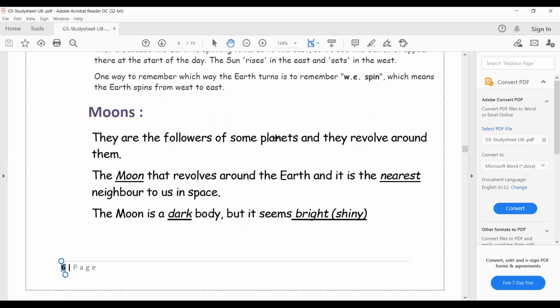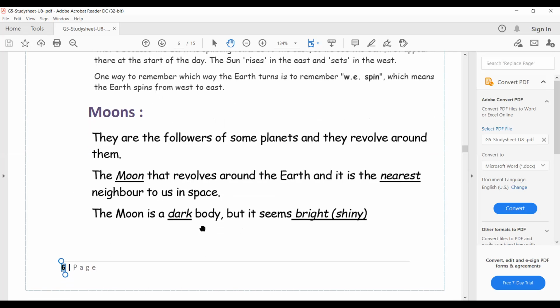Moons. What is the meaning of moons? Moons are followers that orbit some planets and revolve around them. Our moon revolves around the Earth and it's the nearest neighbor to us in space. So the nearest celestial body in space to us is our moon.